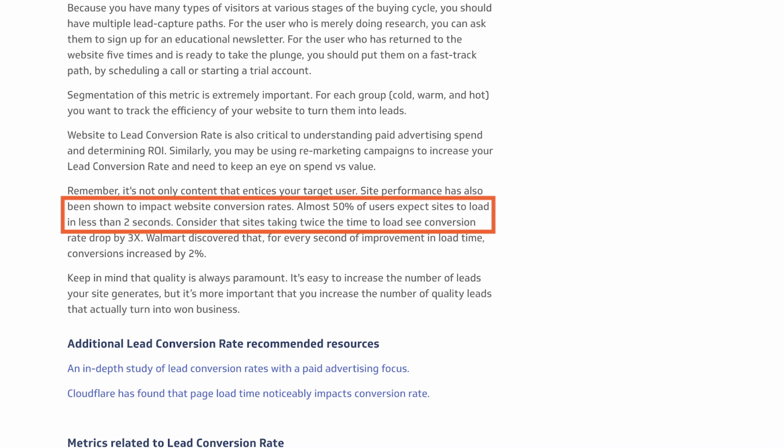The first is page speed. It's not only amazing content that gets people to convert. If your page loads slowly, you can lose a lot of leads, right? So speed is super important. Did you know that 50% of users expect a website to load in less than 2 seconds? Studies show that as page speed decreases, bounce rates go up. For a web page with an average load time of 2 seconds, the average bounce rate is around 9.61%. Walmart found that for every second their website loads faster, their conversions increase by 2%.